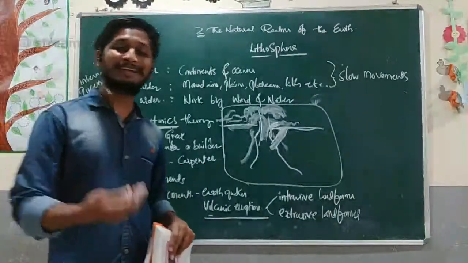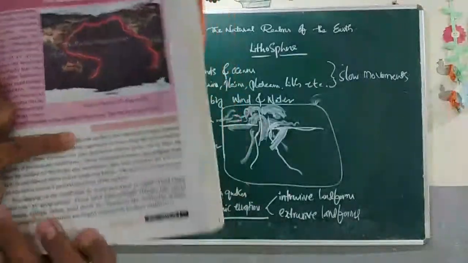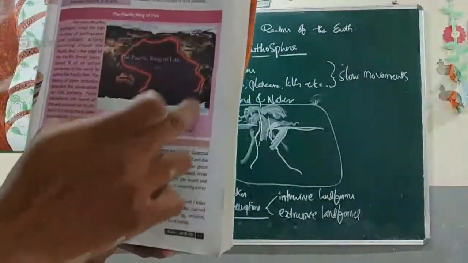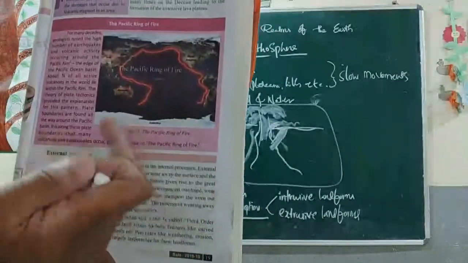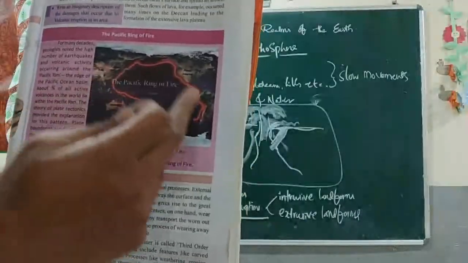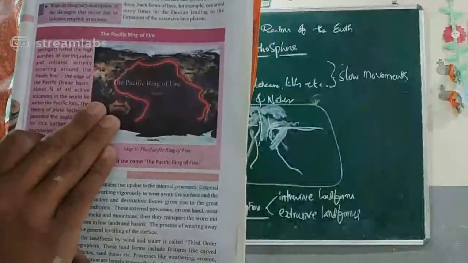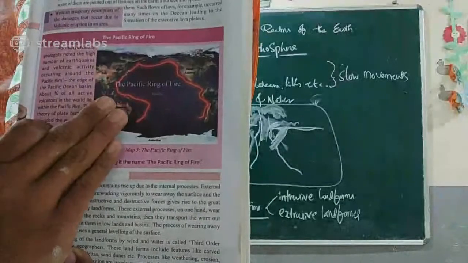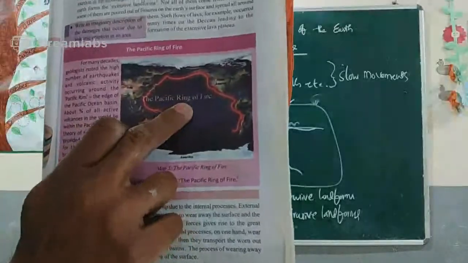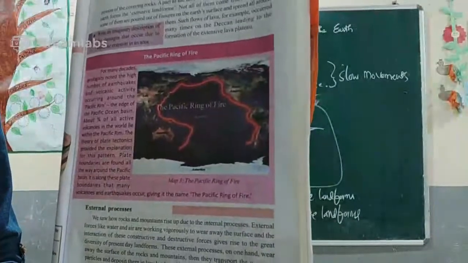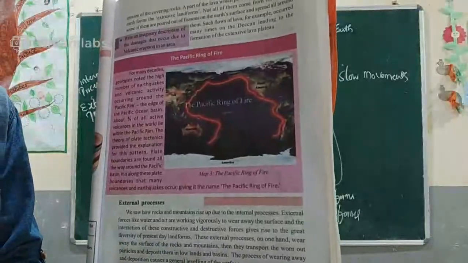That's why many active volcanoes are in the Pacific Ocean region. Along these plate boundaries, many volcanoes and earthquakes occur, which gives the name Pacific Ring of Fire to these active volcanoes and earthquakes. Do you understand? The Pacific Ring of Fire.